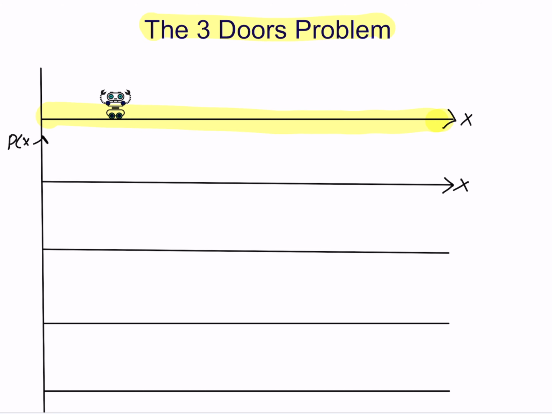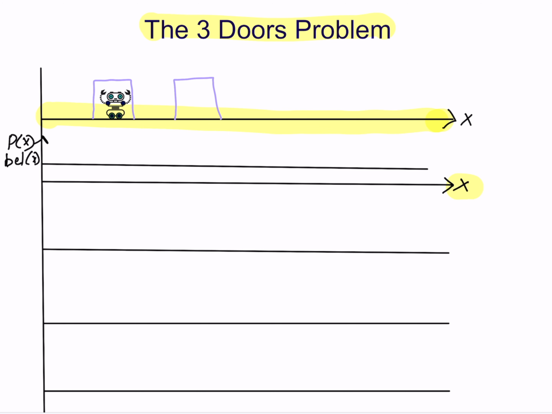And therefore, if I have some function called p of x or belief of x, where x is in fact the robot location in the corridor, then p of x or belief of x, if I don't know anything, should look like this. But in order to make this interesting, let us assume that in this corridor there are three doors. One door is at x equals 10, one door is at x equals 20, and one door is at x equals 80. Our robot, by the way, is located at x equals 10, but he doesn't know it, so don't tell him.